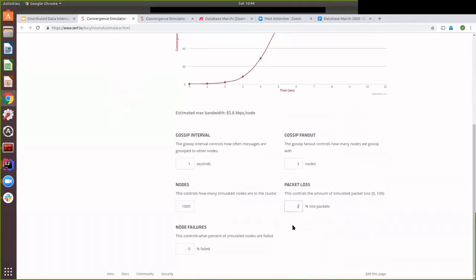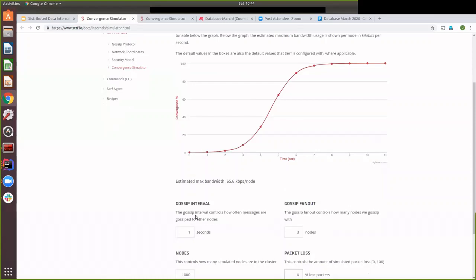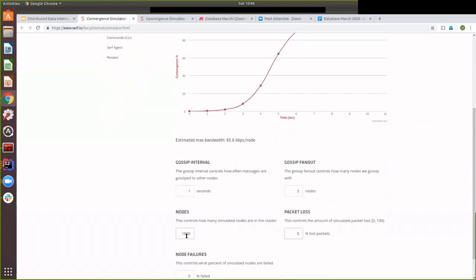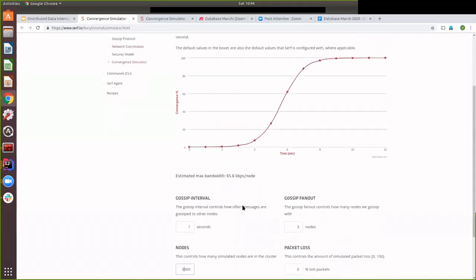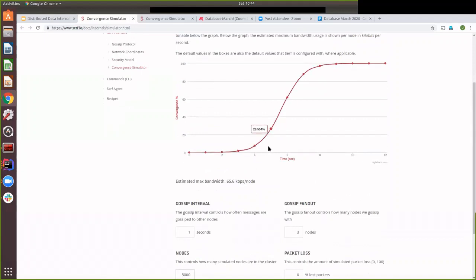And if you see, even for a 1000 node cluster, and I can increase this, because Consul is used with, I think, up to 6000 nodes in production. So say 5000 nodes, and it reaches all the nodes pretty quickly, within say 8 seconds.